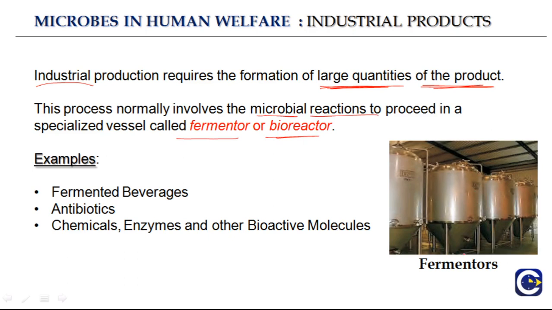These are very big vessels in which certain products and microbes are added, and then the microbes undergo various reactions in the specialized vessel. So these vessels are called a fermenter or a bioreactor. And there are examples of industrial products that use microbial reactions. These are fermented beverages, antibiotics, chemicals, enzymes, and other bioactive molecules. Now we'll have a look at each one of them.